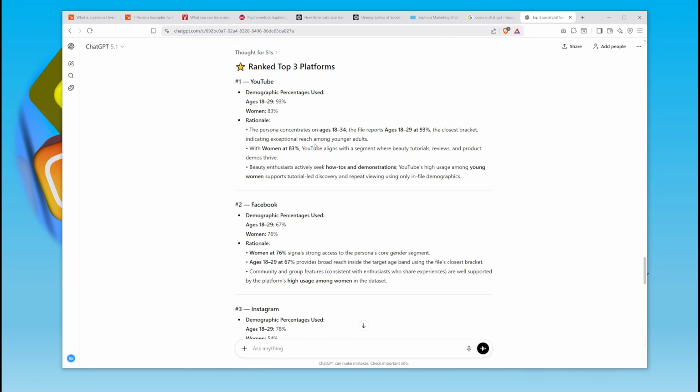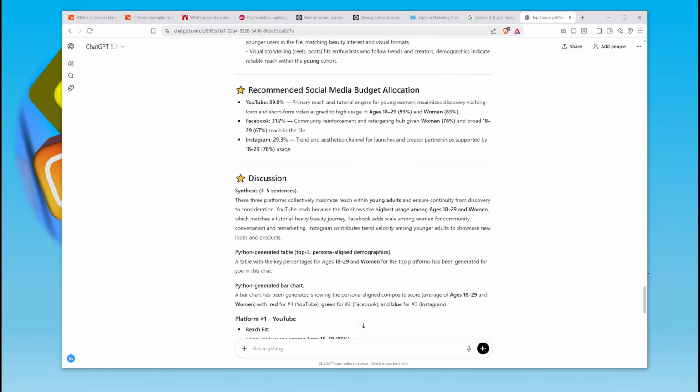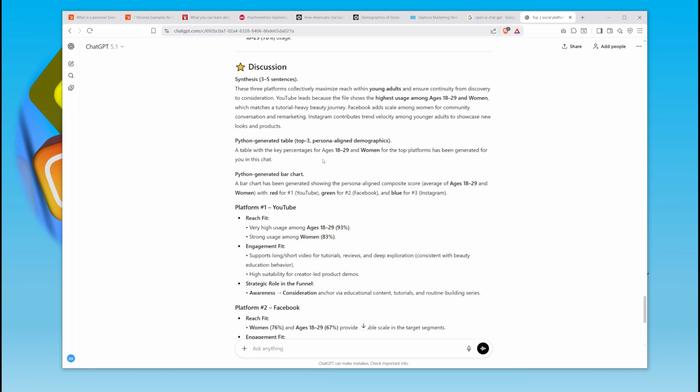So I asked it to refer back to persona, explain why that persona, given the Pew Research reports, why is YouTube number 1. Then it also gives you a social media budget allocation. So if you have a marketing budget for social media, it says use 39% YouTube, 31.7% Facebook, 29.3% Instagram, and then it gives you a discussion